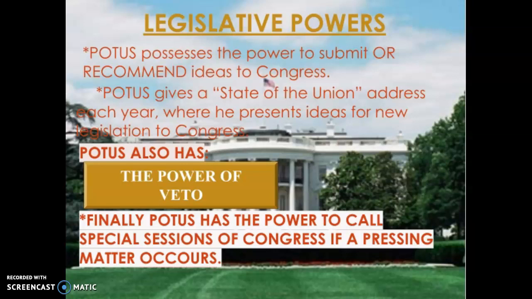So if the Congress passes a piece of legislation which the president doesn't like, he can veto it. He can say no to it. And it takes a 2/3 majority of both houses of Congress to overturn the president's veto. And that's a very difficult thing to do in a lot of situations. So the veto